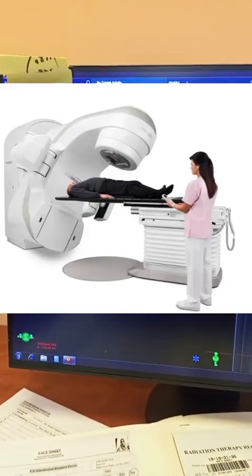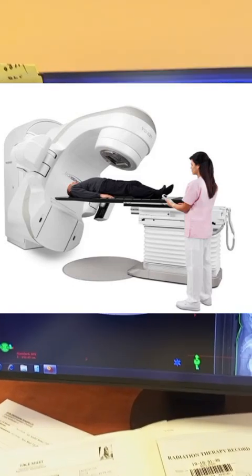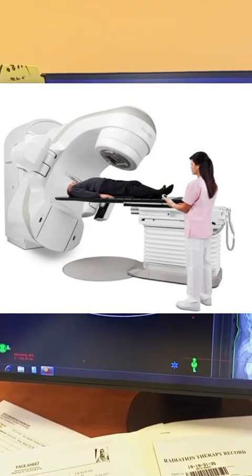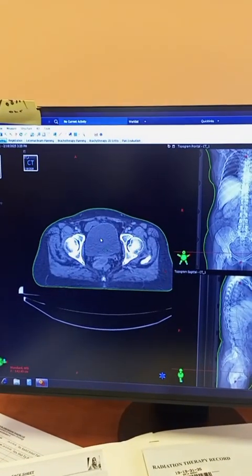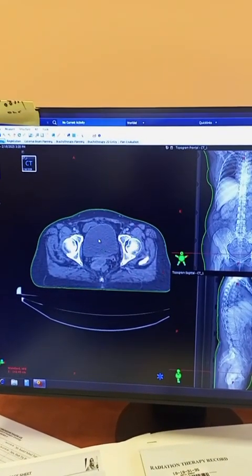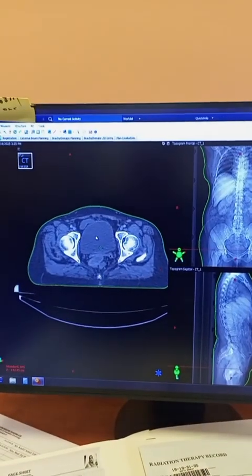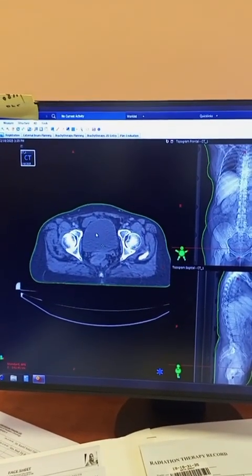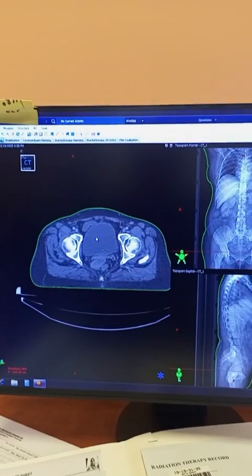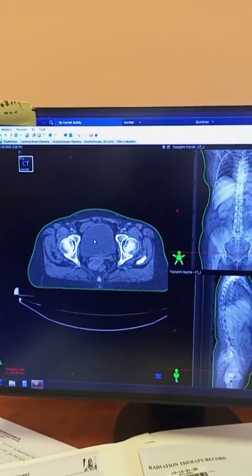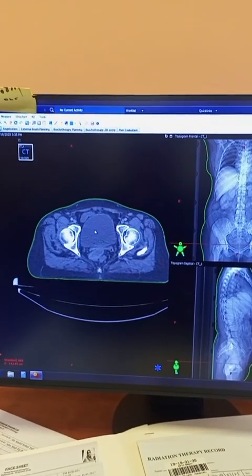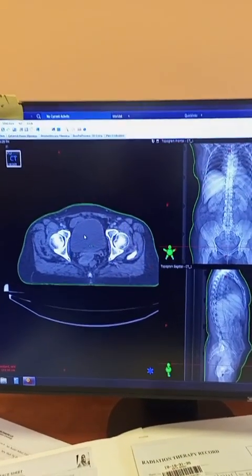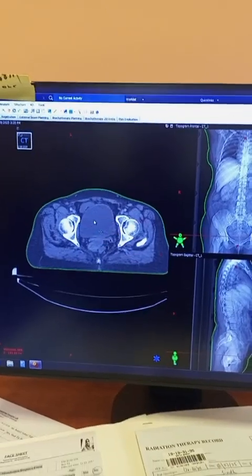So the adjuvant treatment, today we are going to discuss how we radiate the patient, how the patient is planned for radiation, and how they receive external beam radiation therapy or whole pelvis radiation therapy. What is the planning system, and how we make the plan for the patient after undergoing surgery.